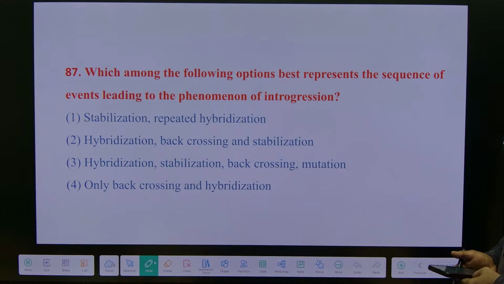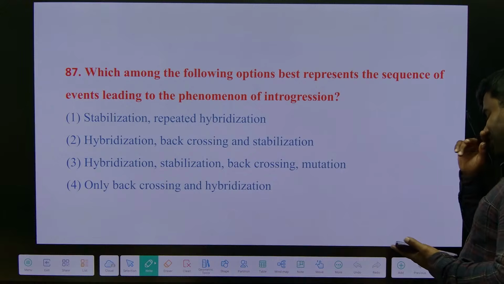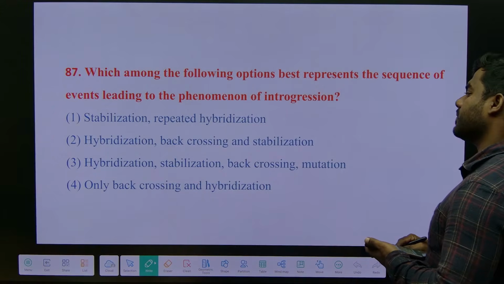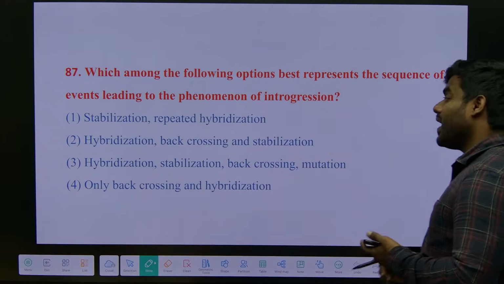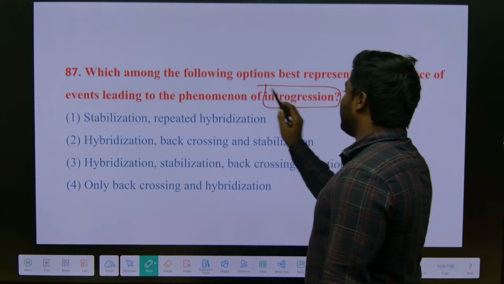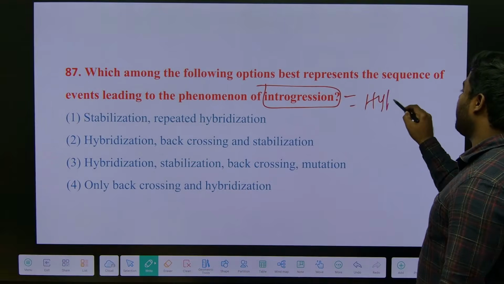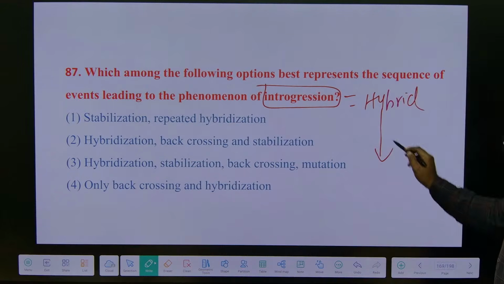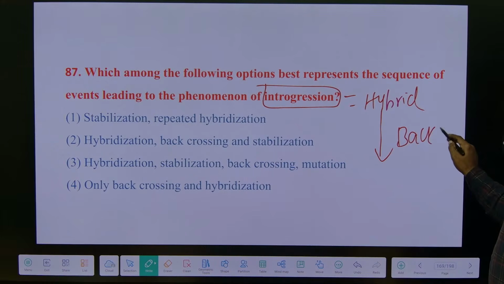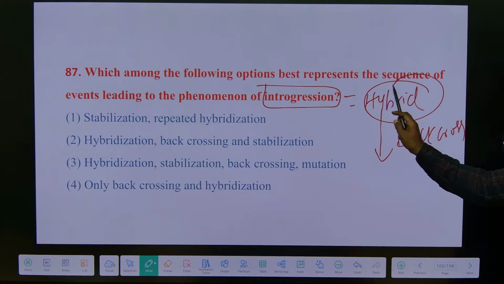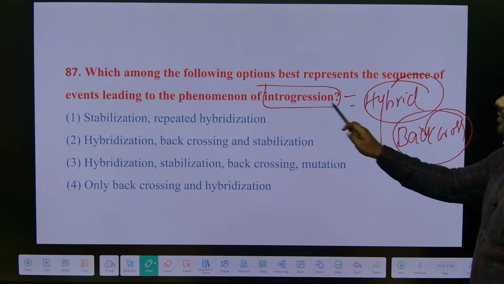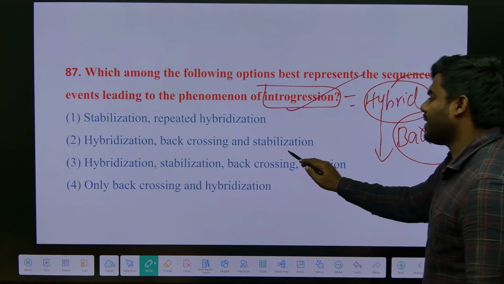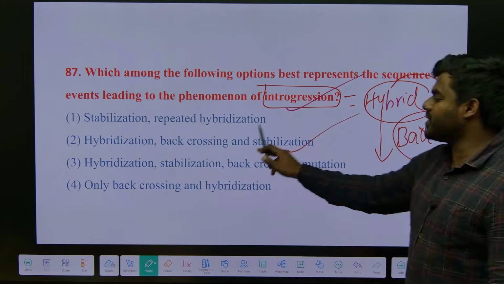See, it is called repeated back crossing. Others? Remember in simple words, introgression is equal to the hybridization process. And this hybridization occurs frequently by using the back cross method. In more simple words, the continuous or repeated hybridization by using the back cross method is called introgression. Okay, remember this. Repeated hybridization with back crossing.